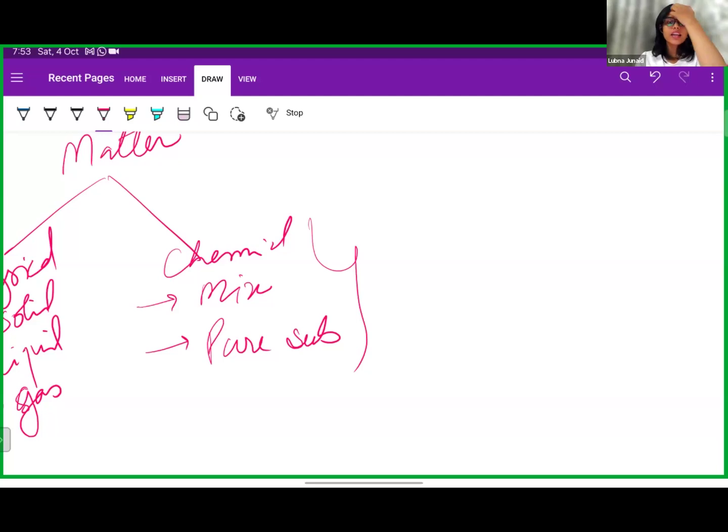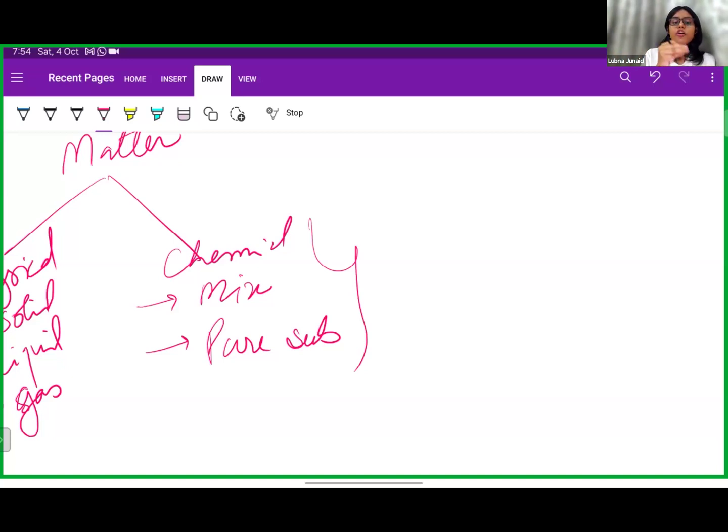If I'm talking about glucose, or water, where hydrogen and oxygen are in the same chemical nature, like that only we are talking about gold, silver, copper. All these are pure substances because their constituent particles have the same chemical nature. Okay? And on the other hand, if we mix two pure substances, we'll get a mixture.